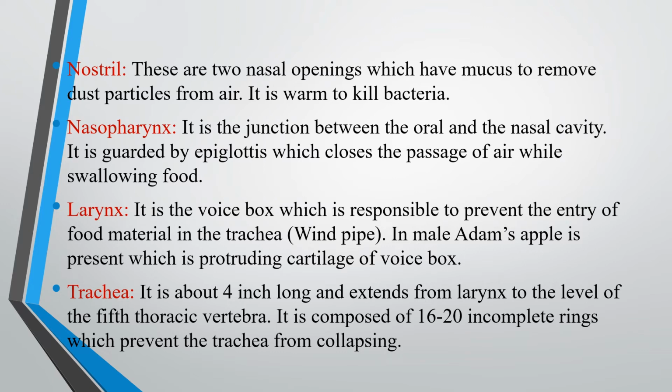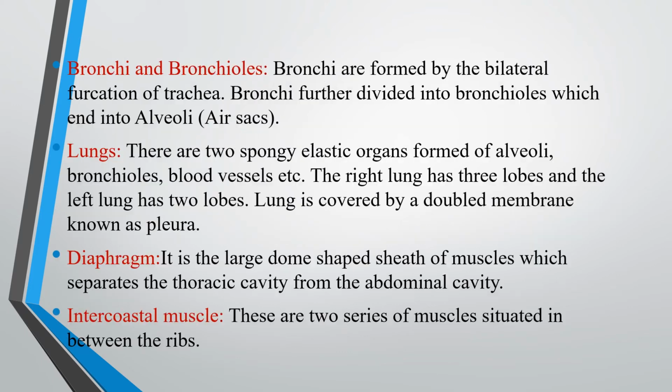The same way, in our thoracic area, the rings are present. They prevent the collapsing of the trachea. When the air enters inside with more pressure, there is a chance to collapse. But the rings only prevent the collapsing.